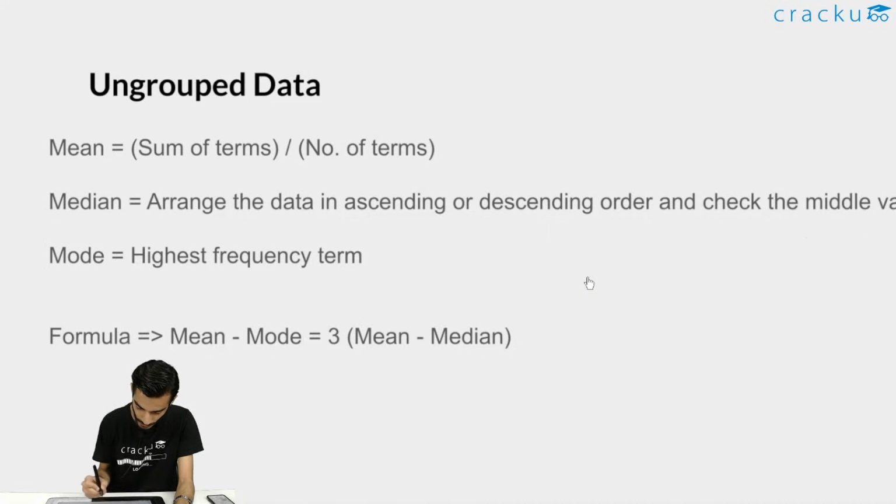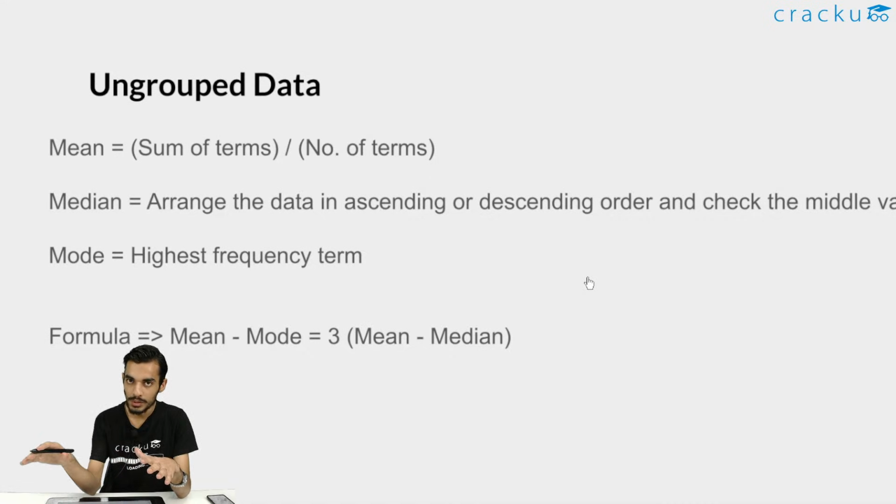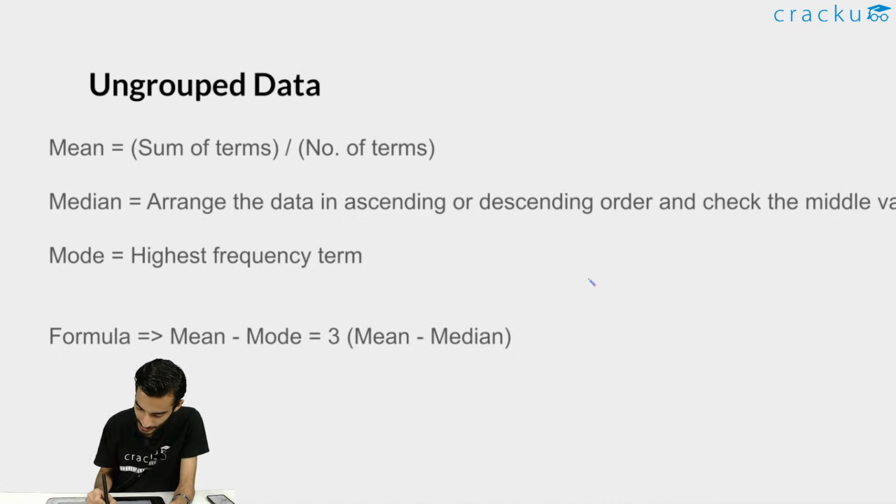Okay, we can use the same example for the median also. See, median basically means whatever data is given to us, you can just arrange the data in either ascending order or descending order, and you just need to check the middle value. Okay, let's say I take an example. For median, the values that are given to us are, let's say, 2, 5, 9, 4, 1, 3, or maybe 6 also.